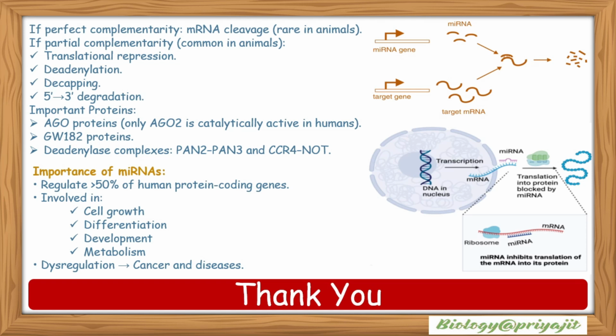Beyond transcription, siRNA and miRNA provide powerful post-transcriptional control by degrading mRNA or inhibiting translation. Together, these mechanisms ensure precise, flexible, and efficient gene regulation, which is essential for development, differentiation, and cellular homeostasis. So this integrated control system makes eukaryotic gene regulation a fundamental and fascinating topic for clear undergraduate and postgraduate level understanding.